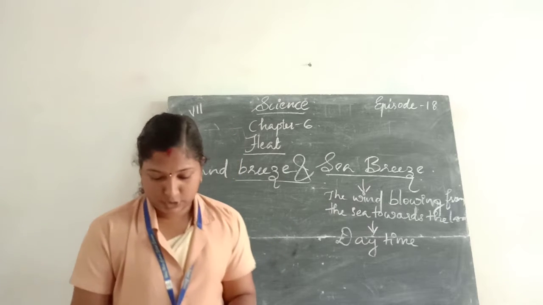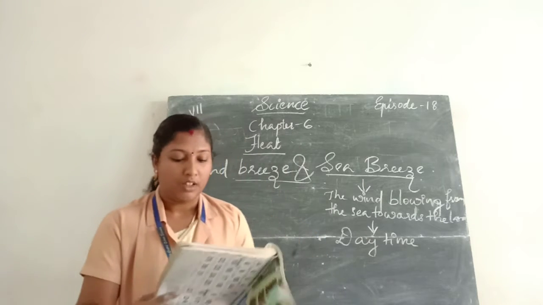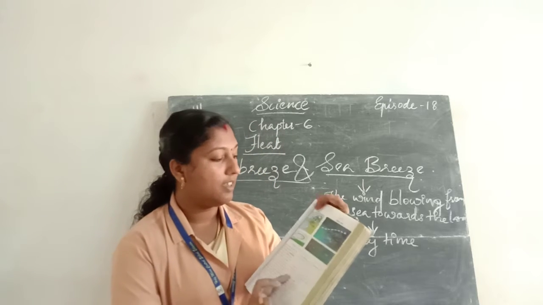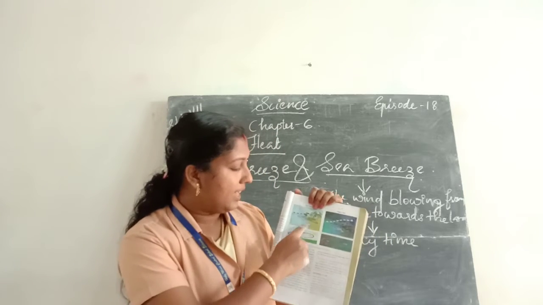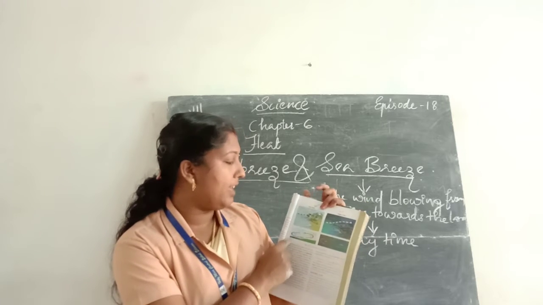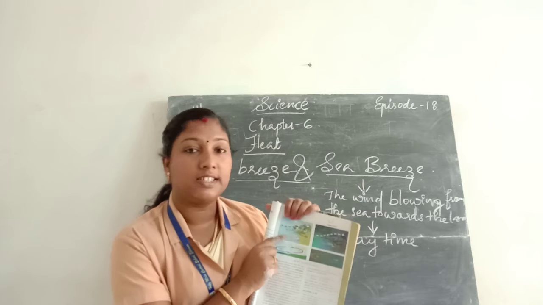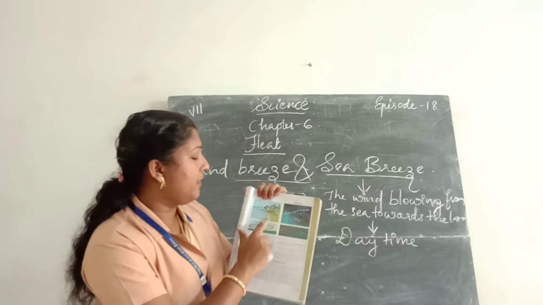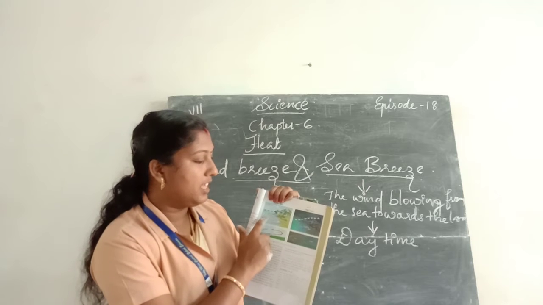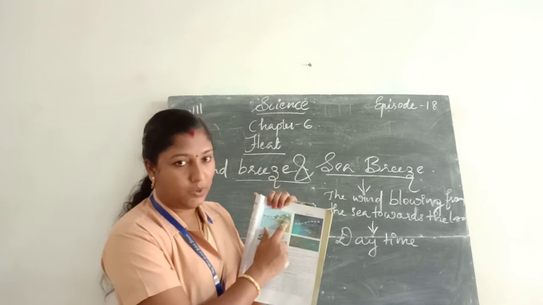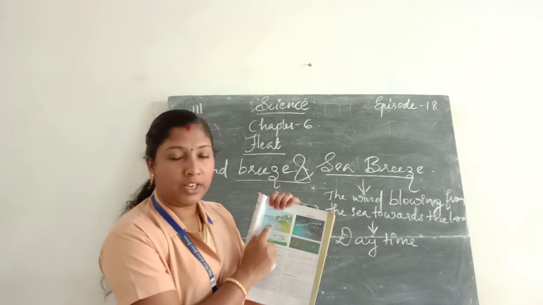Okay. Then in your textbook, page number 43, land breeze and sea breeze. The figure of land breeze and sea breeze is given. Here, the sea breeze takes place during daytime. The wind coming from the sea towards the land is called the sea breeze. This takes place during daytime.